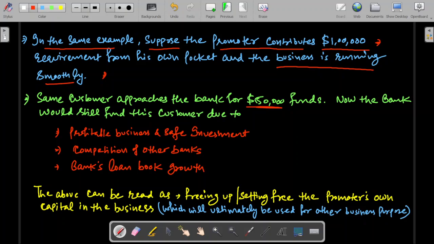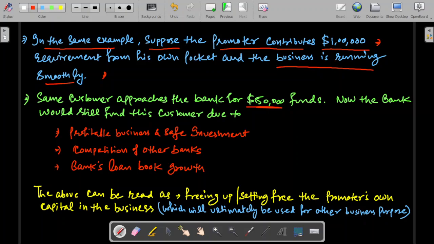Bank takes people's money from their personal savings into their saving account, pays them interest, and bank lends this money as a safe investment to borrowers who need the money in the business and charges interest from them. By that way, bank earns the difference between the interest that it pays to the saving account or fixed deposit account holders, and the interest that it earns from the loan department. So that is the net earning of the banks.